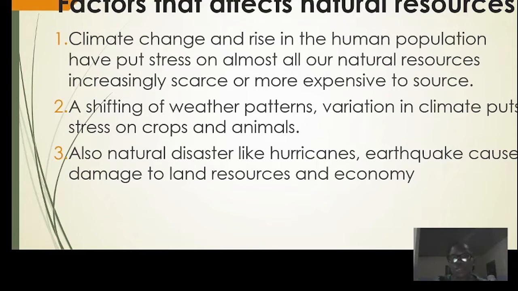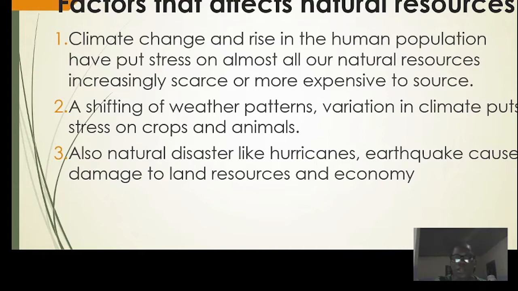We also said that the rise in human population puts stress on almost all the natural resources. What are we trying to say? The increase in population can also affect these natural resources because the population will be more than the available natural resources. I hope you're paying attention. Most of these natural resources are scarce compared to the number of people that have need of them, because of the rise in human population.